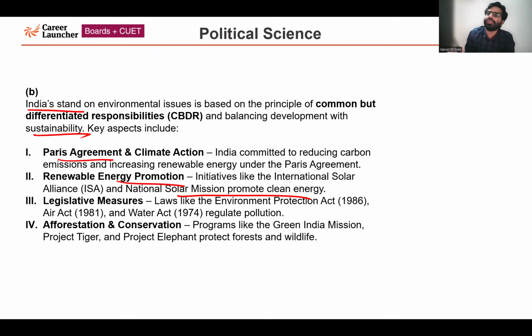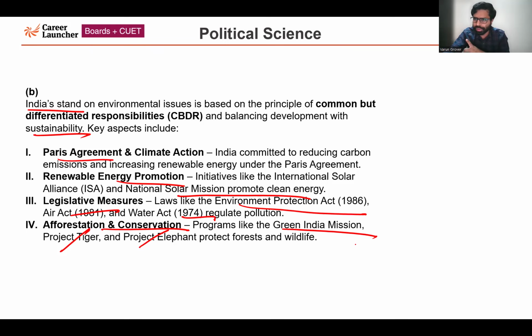Now, legislative measures were also adopted by India, such as the Environmental Protection Act, signed in 1986, the Air Act 1981, and the Water Act 1974, which are regulating pollution. Very importantly, India has been working in all these areas, promoting clean energy, afforestation and conservation. Projects such as Project Tiger and Project Elephant are protecting forests and wildlife. Programs such as the Green India Mission are also being promoted in this country. So this is how India is playing a very important role at the global level.